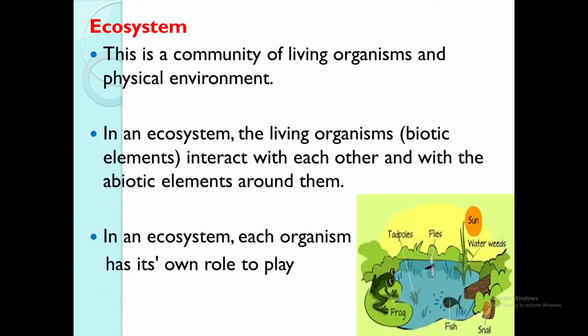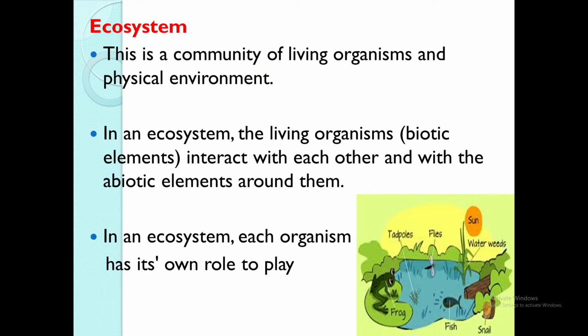So in an ecosystem, the living organisms, which are the biotic elements, interact. That means they mix and mingle with each other and with the abiotic elements around them. Within the pan, for example, the water would be abiotic.